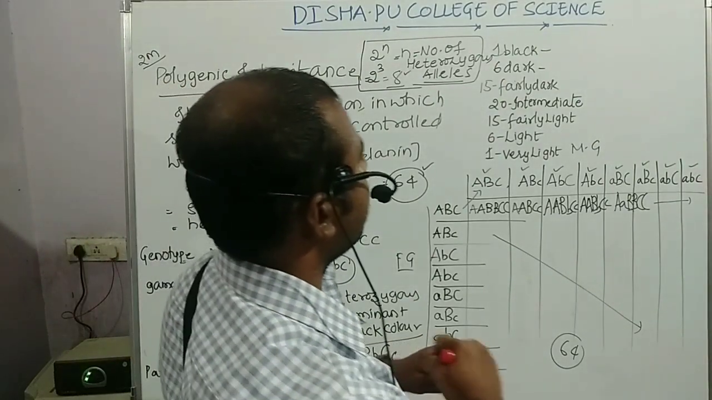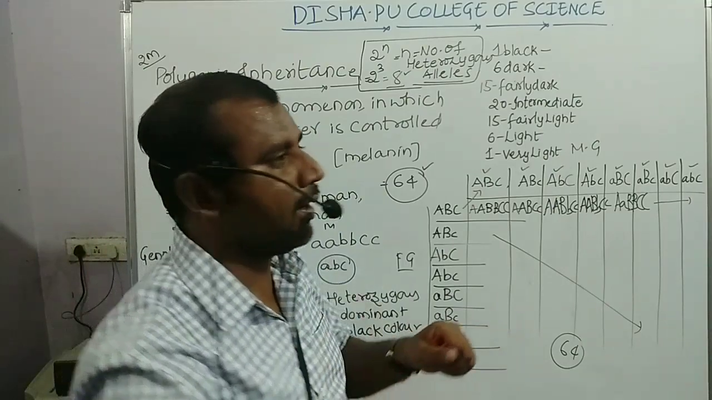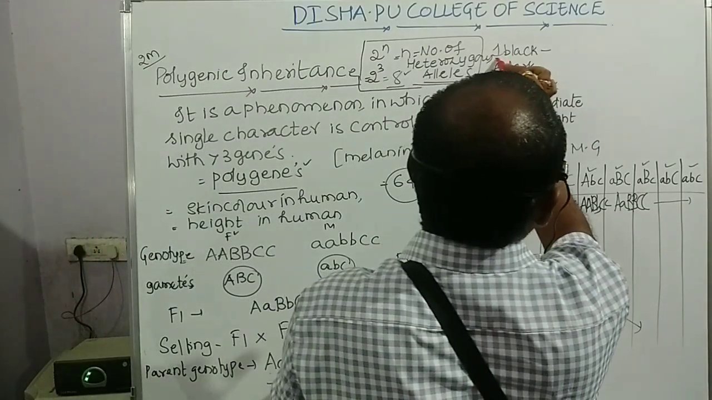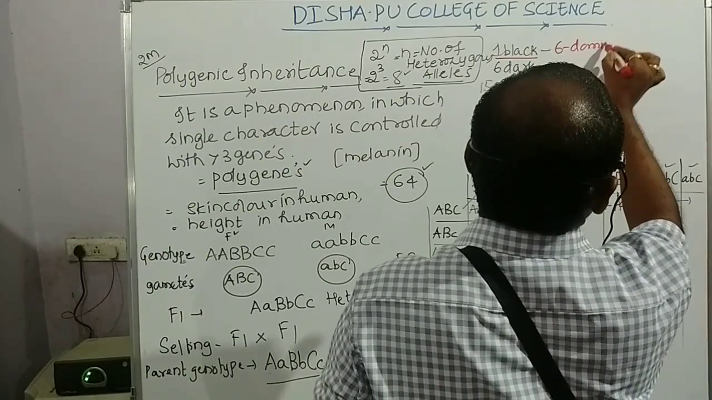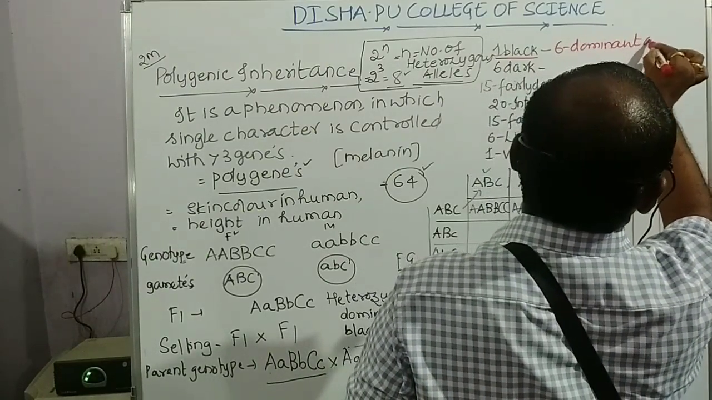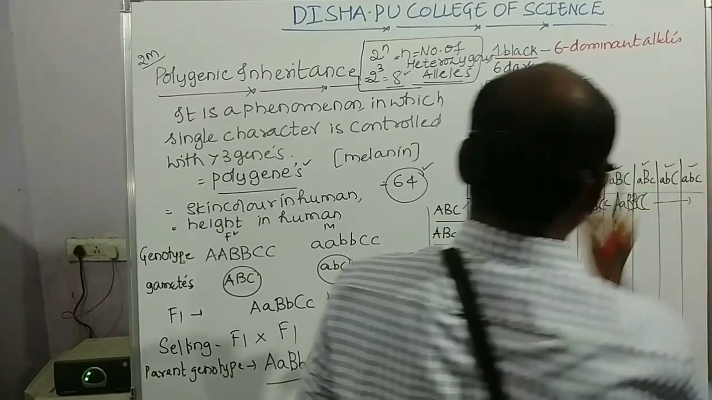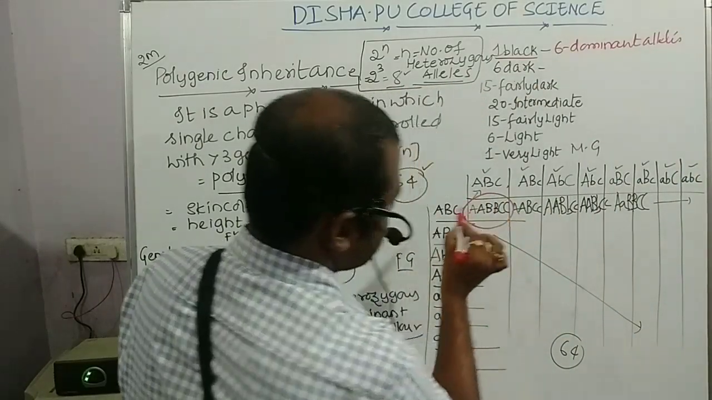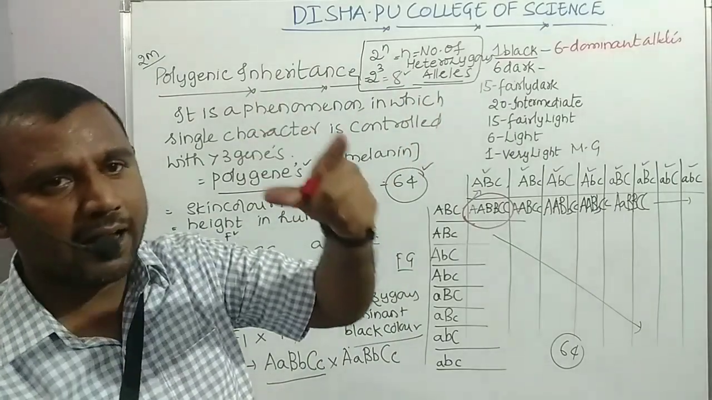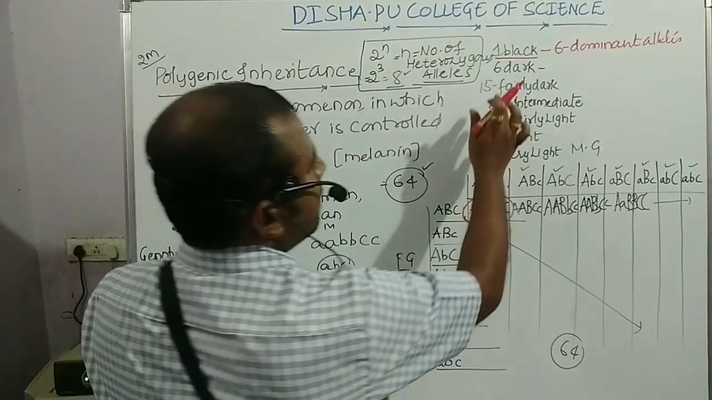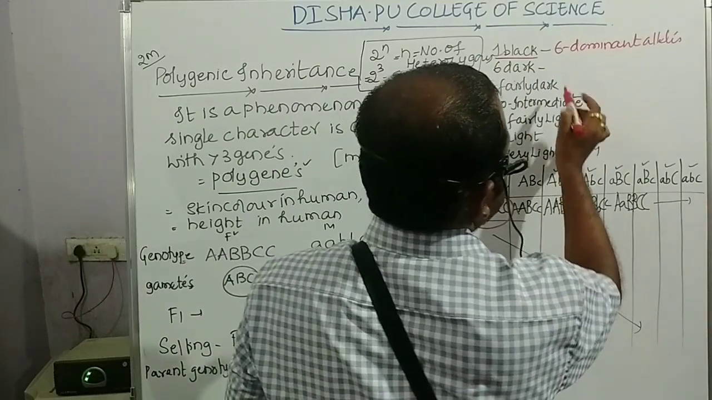Here, one individual is purely black, where 6 dominant alleles are present. 6 dominant alleles are present. That is how it happens, see. 6 dominant alleles are present. So this individual is pure black. Okay. Next, 6 dark individuals are there.